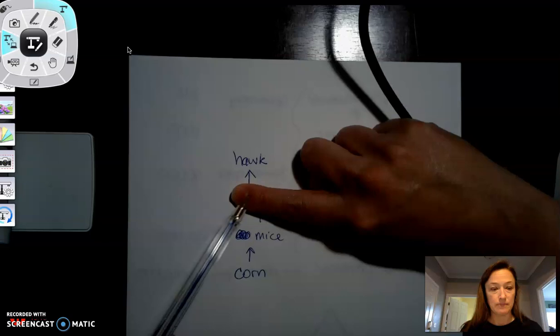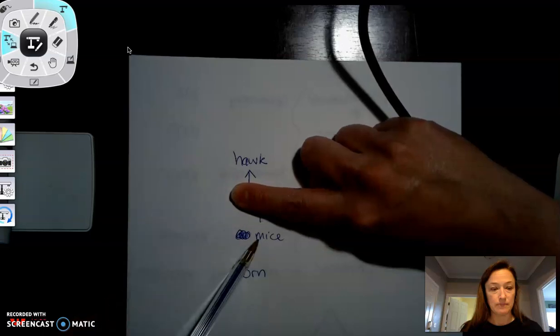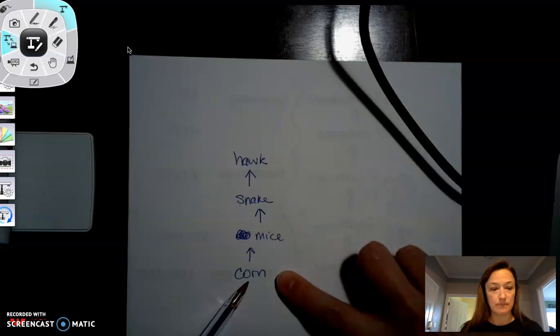Okay, if we get rid of the snakes, hawks are going to die because they don't have food. Mice are going to be like, woohoo, no more snakes. We're going to be good. So the mice population is going to increase, which is going to do what to our corn? It's going to cause it to decrease.